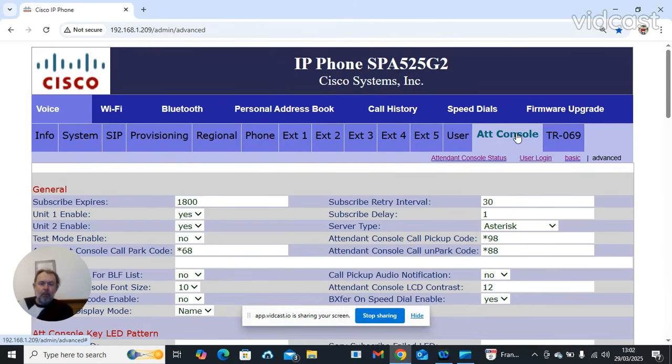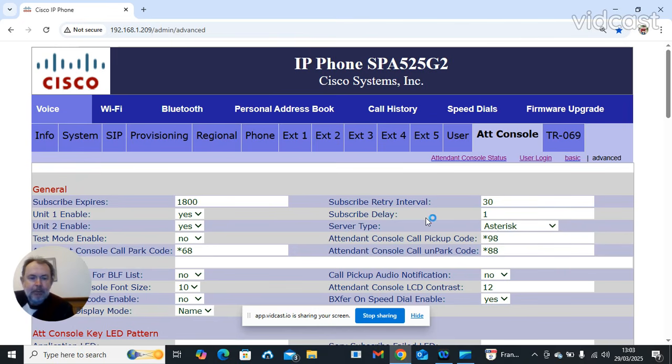Attention console. If you've got additional items, which is either the SPA525G2 or the 500DS, when they're attached to the phone, for it to work or for it to be used for speed dial links into AllStar nodes, your friends, or conference rooms, you need to change the server type to Asterisk.